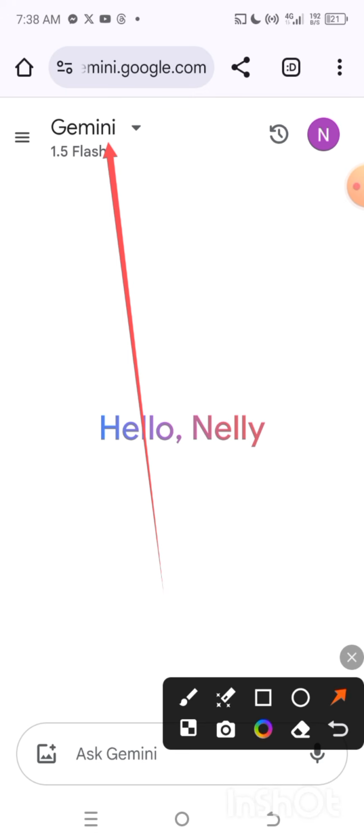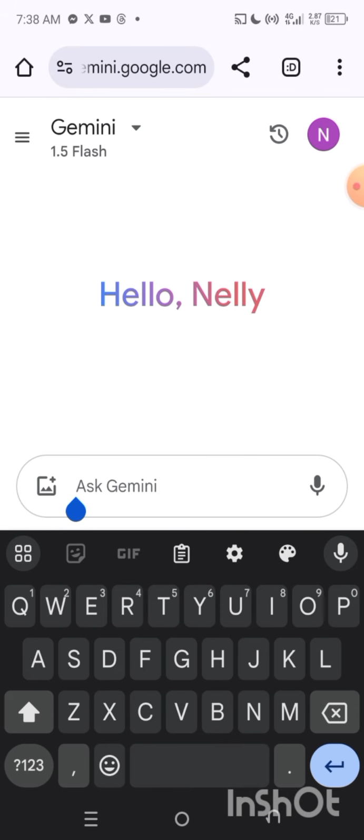If you're using Chrome on an Android phone like me, you can search for Gemini.com, or if you're using an iPhone, you can go to Safari and search for Gemini.com. You're going to get an interface like this. The next thing you have to do is to actually start a conversation with the AI.